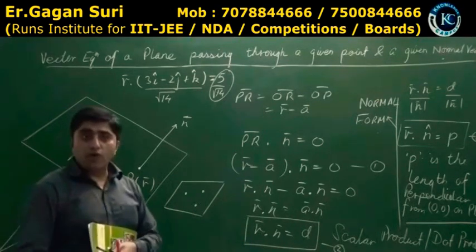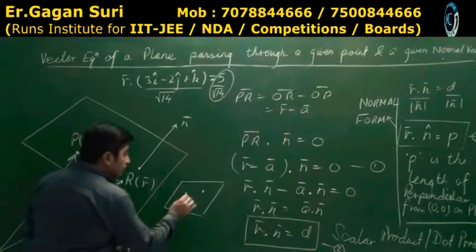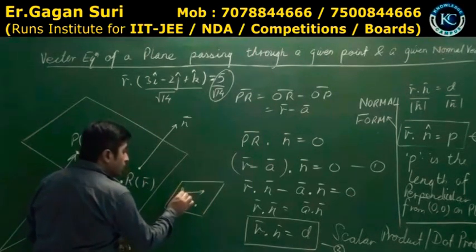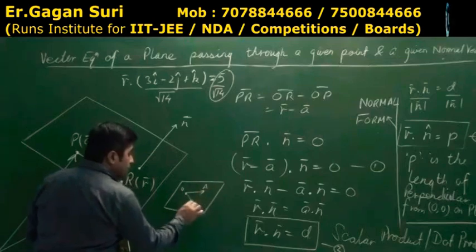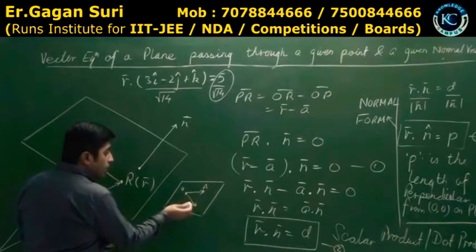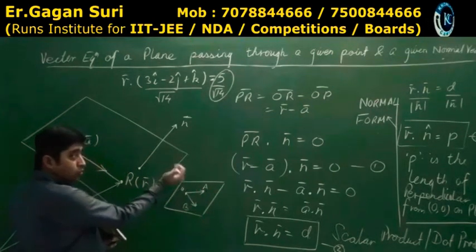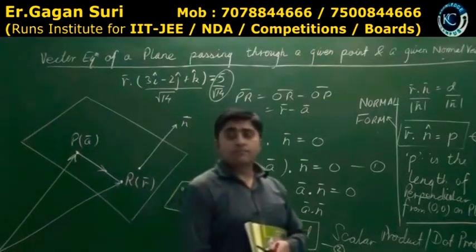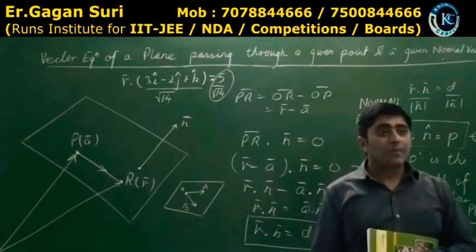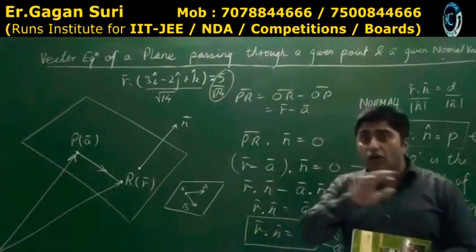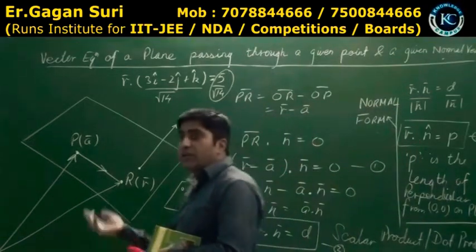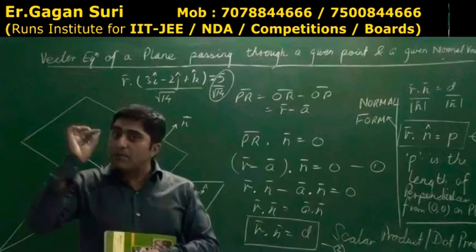I'll take out one point from there, and the others I'll take with this as the origin. This is A, this is B. I'll take OA cross OB, or OB cross OA, and I'll get the normal vector. Understood? They did not give me the information directly, they gave it indirectly. So what should stay in my mind?